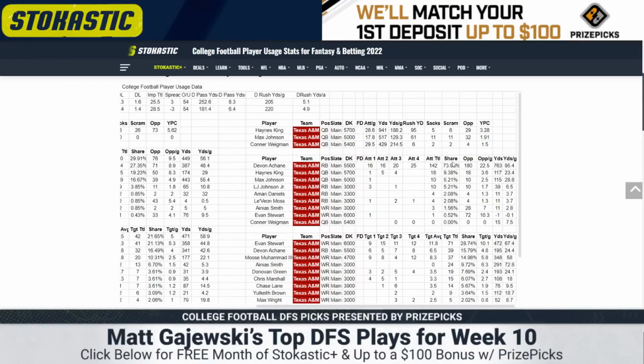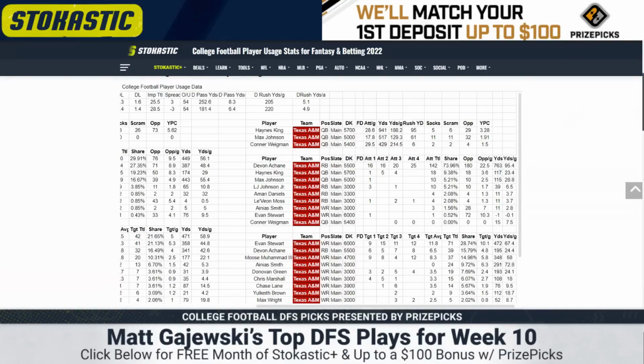The backfield, we know exactly what A-Chain is. He's an absolute stud. 25 carries in their most recent game, 8 targets. He hasn't seen fewer than 5 targets in any of the last 4 games. He's averaging 6.5 targets per game. A-Chain is just so good. He's way too cheap. He's the best price-adjusted runner on the entire slate.